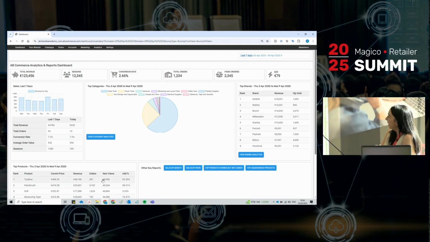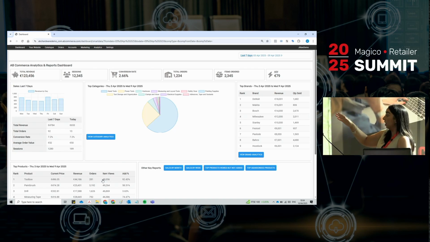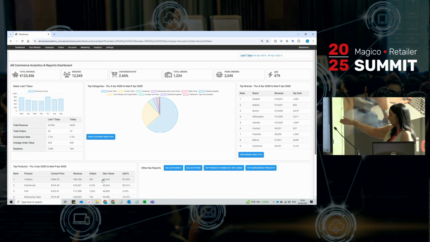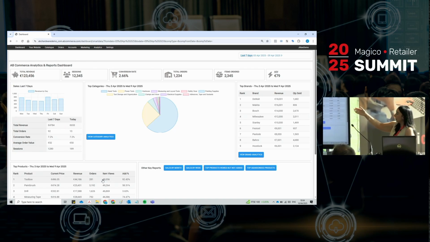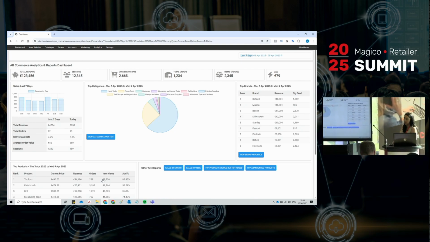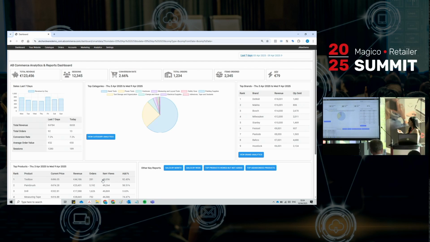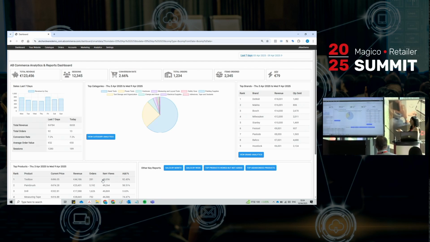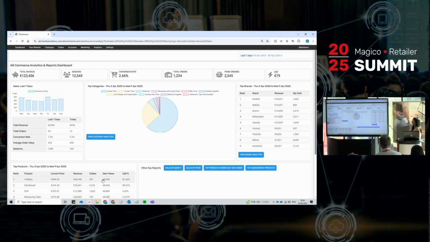You see the KPIs that I just mentioned. You also have an at-a-glance view of the sales in the last 7 days. We've got some feedback from our retailers that actually find this quite useful in determining the busiest days of the week as well, and that they'll spot a trend at a glance from consistently looking at the dashboard of, okay, actually Monday was busier last week, but this month I've noticed that Saturday is the busiest day. Now that can be directly related obviously to promotions, events, new products, seasonality, depending on your industry as well.